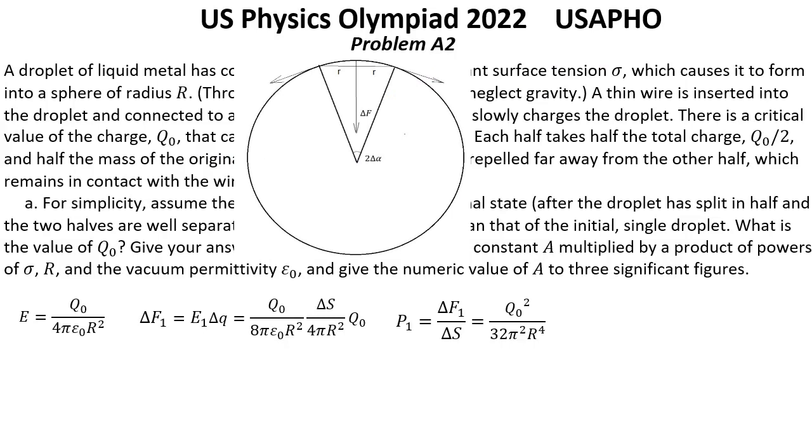Now let's find the pressure due to surface tension, which points inside the droplet. We know that the total force acting on a line of length L equals L multiplied by sigma, the coefficient of surface tension.